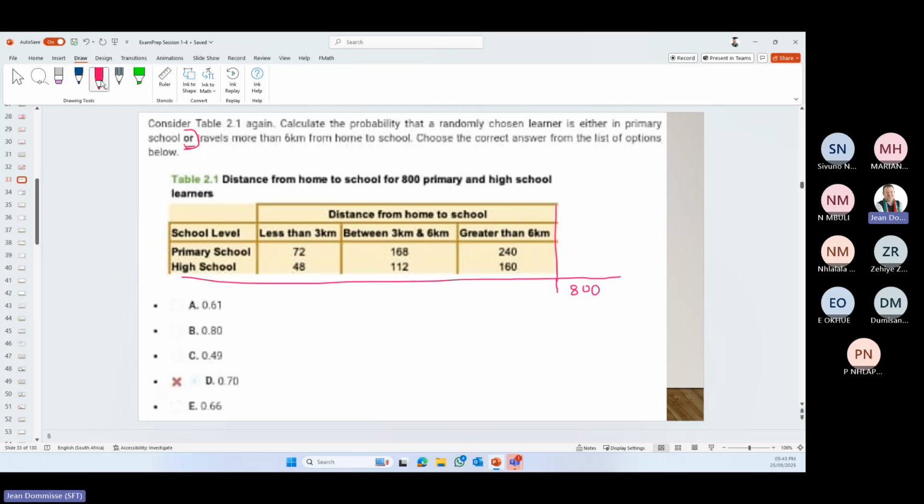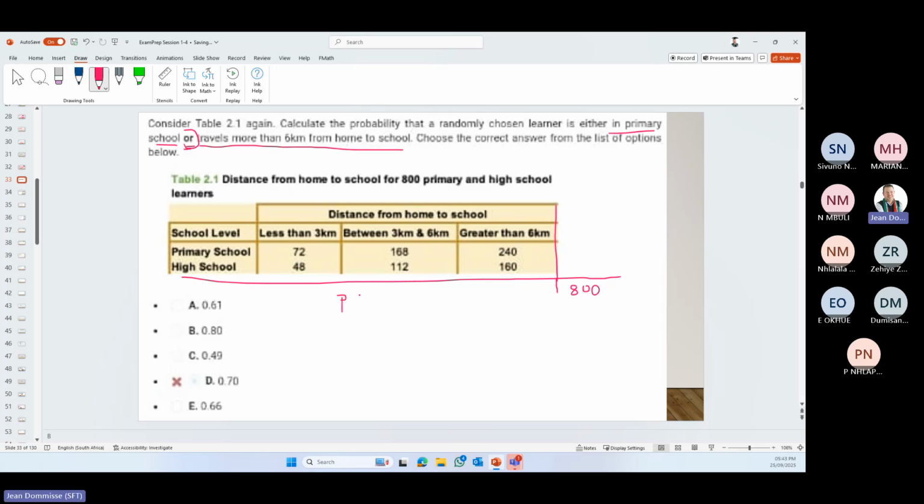Here they ask us to calculate the probability that a randomly chosen learner is either in primary school or travels more than 6 kilometers.